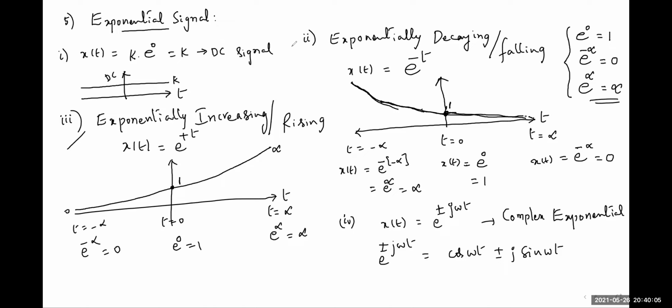These two are important, and we use them frequently: the second and third cases, the exponentially decaying signal and the exponentially increasing signal. The mathematical form is important for us. Right. So let's go to the sixth signal. I think you have noted.